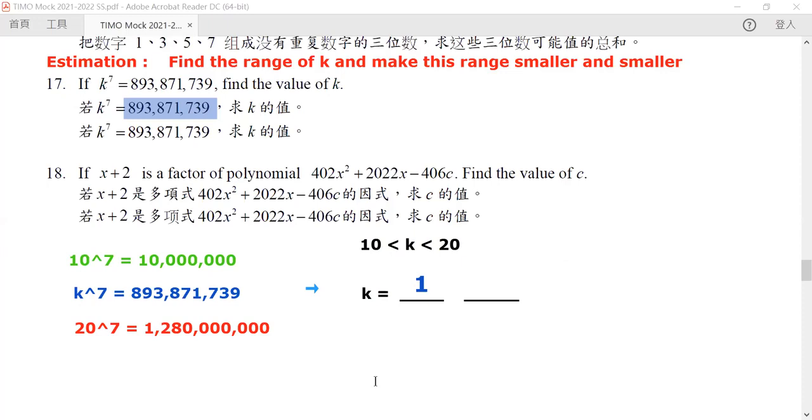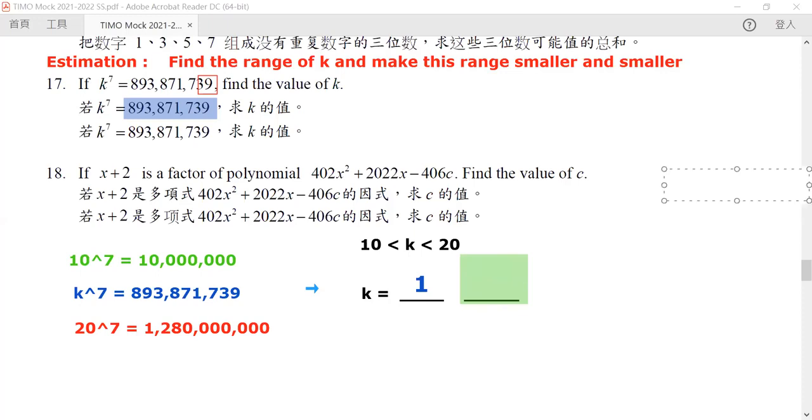What we need to do is to estimate the last digit, this digit. How can we do that? Now, let us use our final ace in our sleeve, which is, let us consider its last digit. The digit is 9. What is the last digit? What's the unit digit of k such that k to the power 7 will have a last digit as 9?